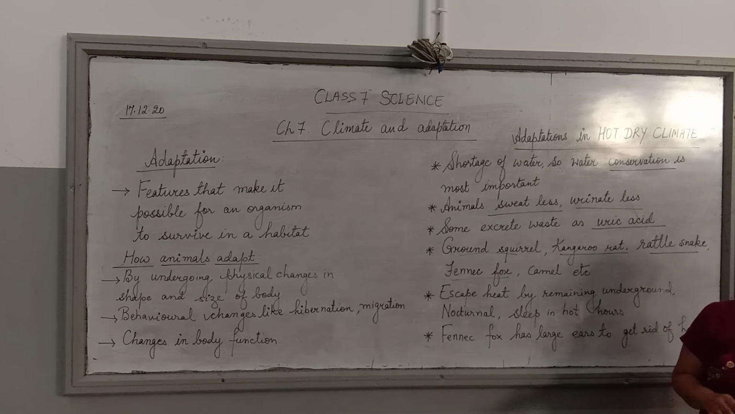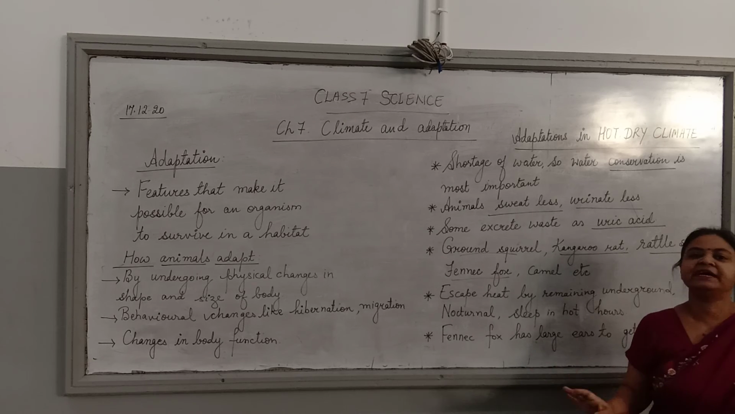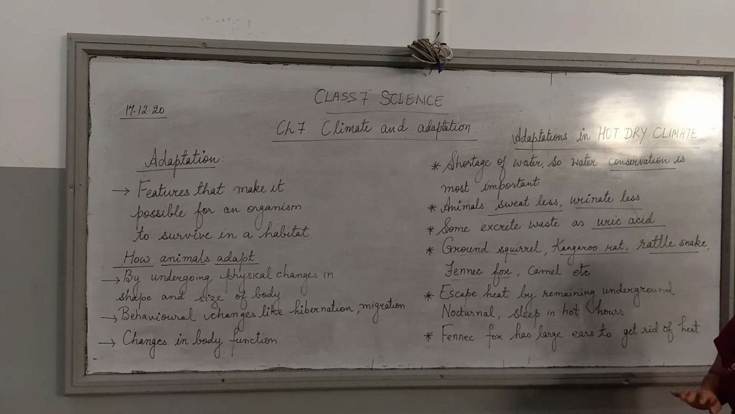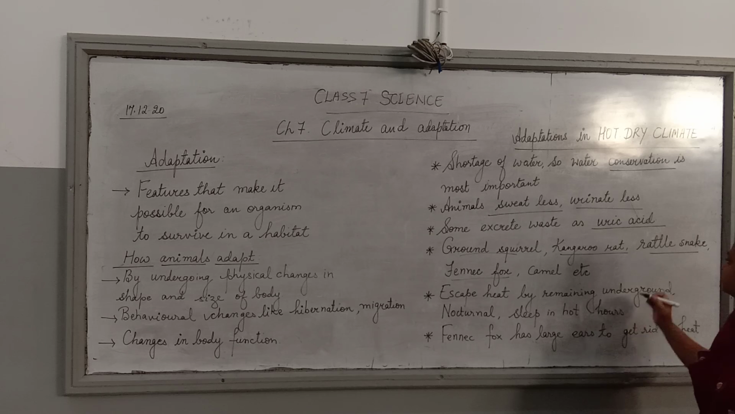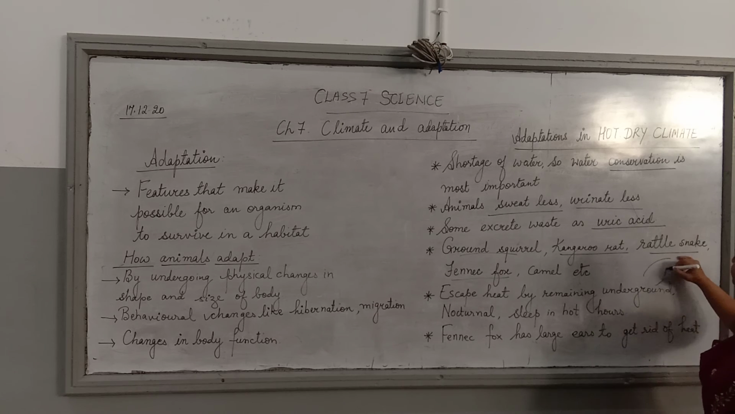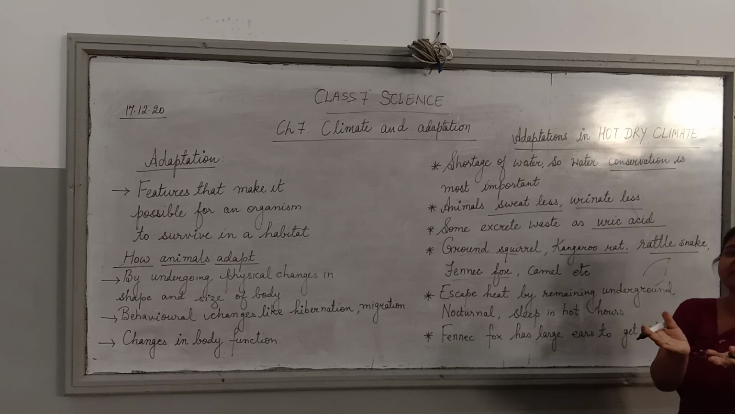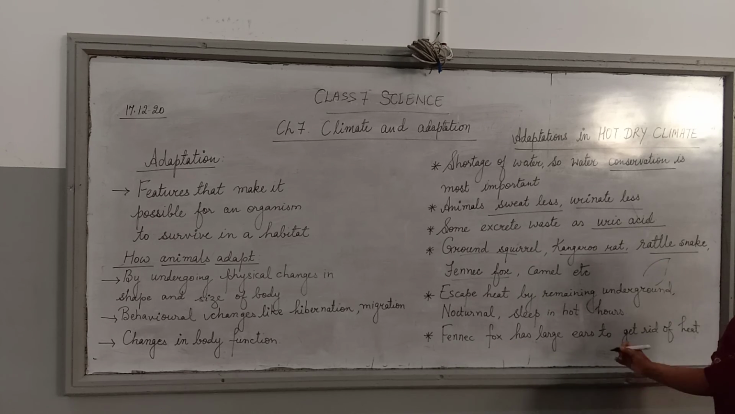The fennec fox also is a burrowing animal. It digs a burrow and lives inside it, where it is colder than the outer atmosphere. Fennec fox also has large ears. The ears are like this, big ears are there, and as the area is more, it will radiate more heat. The ears will lose the heat and keep the animal cool.